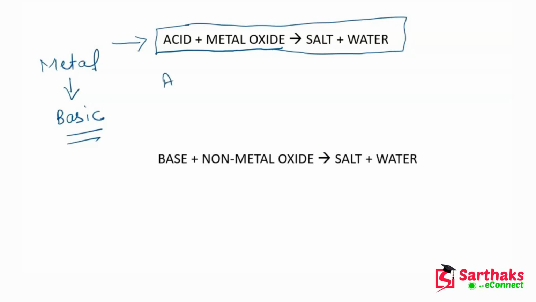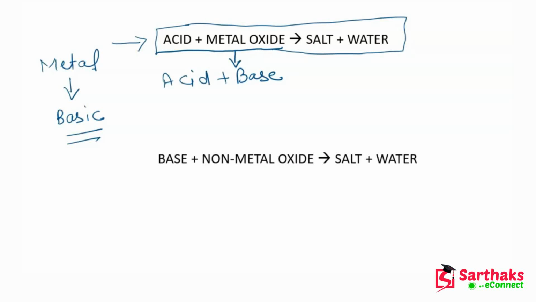So when an acid reacts with metal oxide, and we know that metal oxide is a compound of metal, and that metal and their compounds are basic in nature, that's why this metal oxide will act as a base. And we all know that whenever an acid and a base react, then salt and water will be produced.